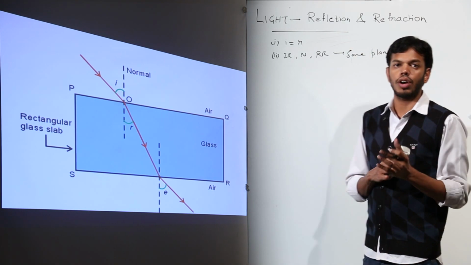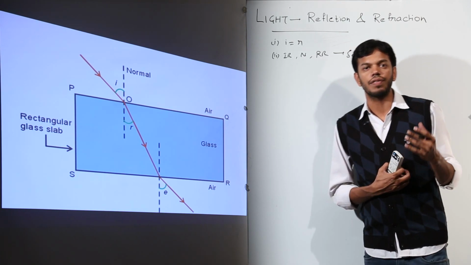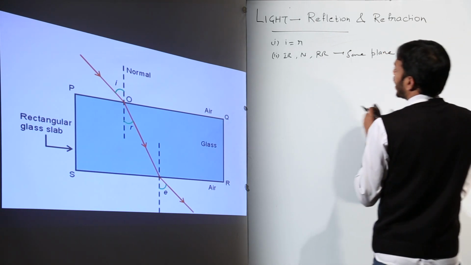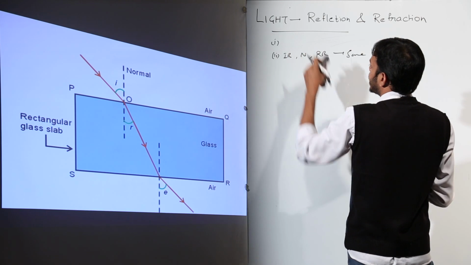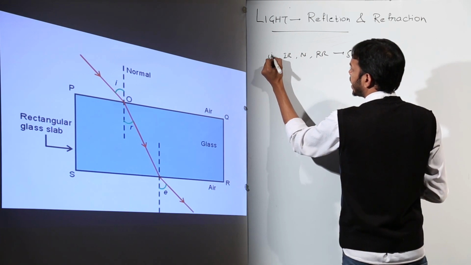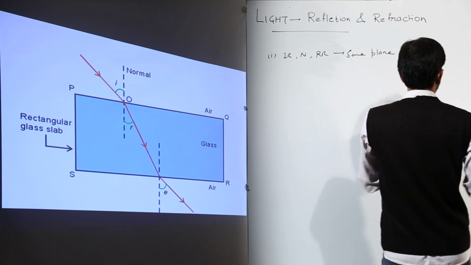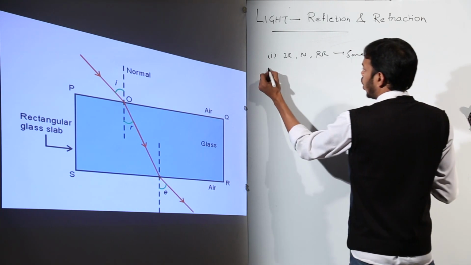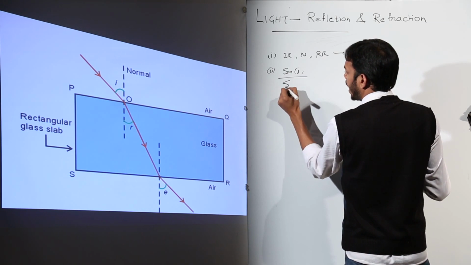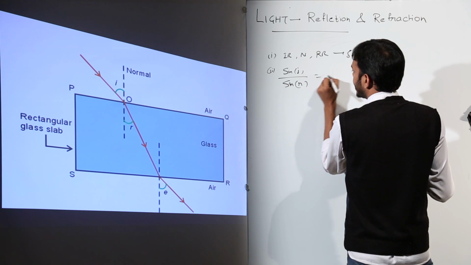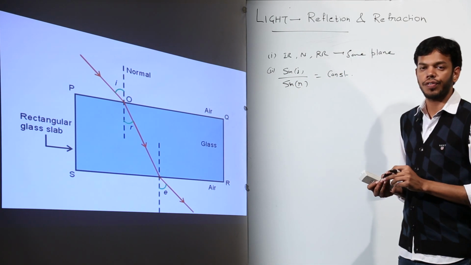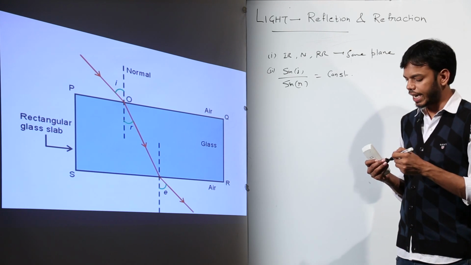Similarly, there are laws of refraction on the basis of which this whole phenomenon is governed. The first law of refraction is that the incident ray, normal and the refracted ray lie in the same plane. And second, the ratio of sine of angle of incidence to the sine of angle of refraction is a constant. These are the laws of refraction on the basis of which we have drawn this ray diagram.